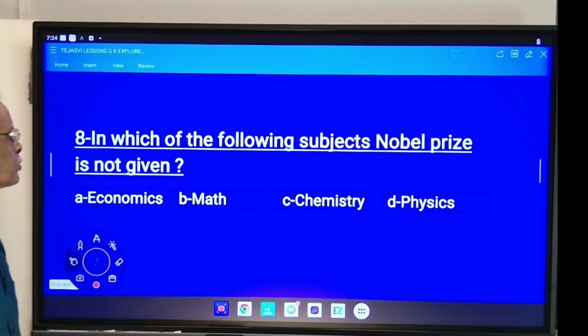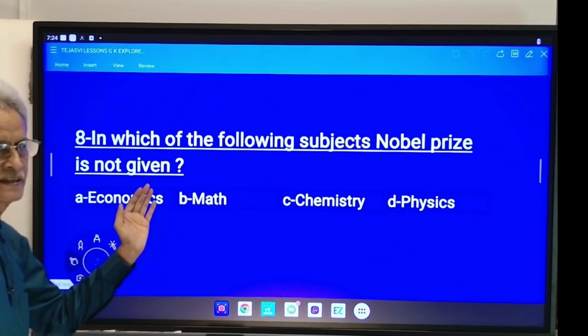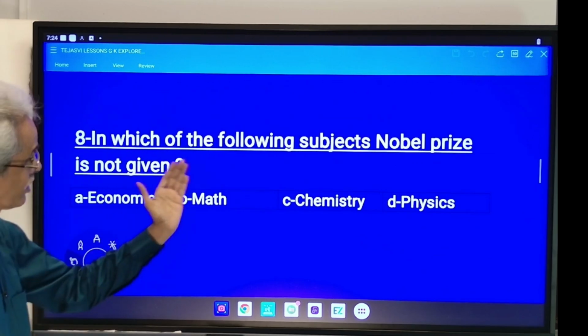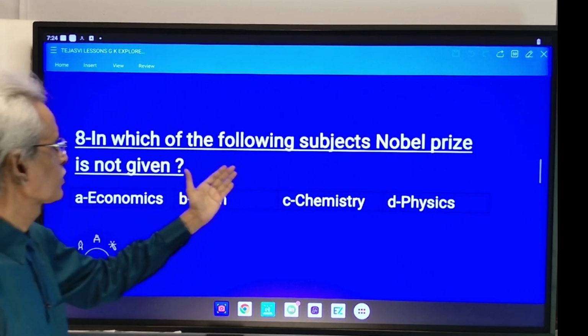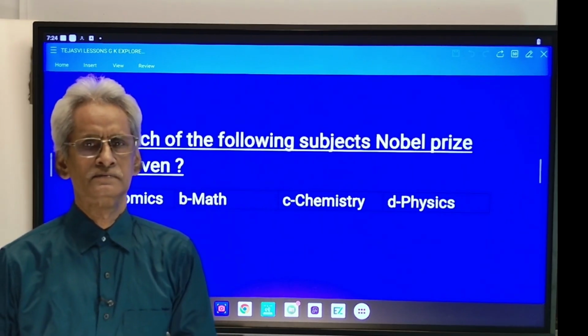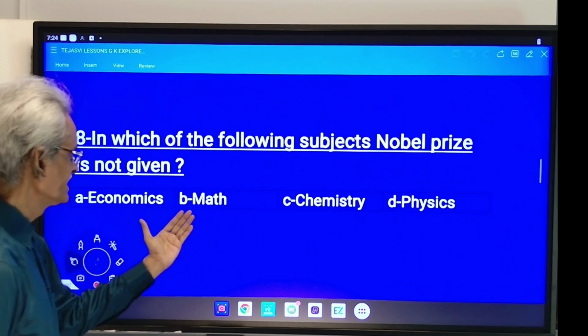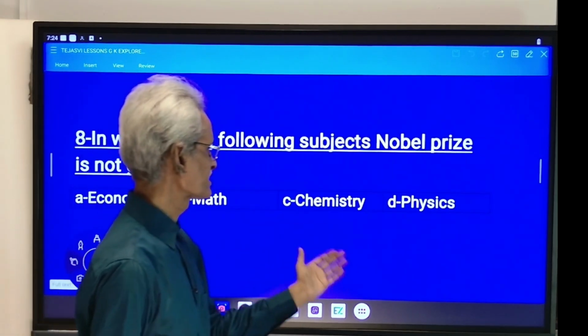Number 8. In which of the following subjects is the Nobel Prize not given? Option A, economics, B, mathematics, C, chemistry, and D, physics.